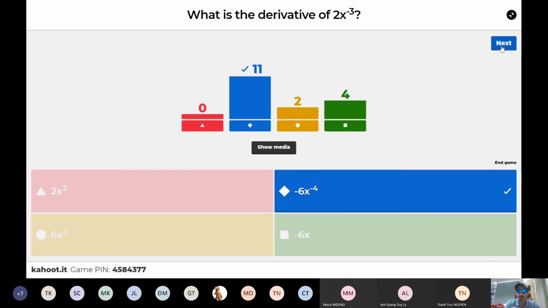We take the exponent, we multiply the coefficient of x. Our coefficient happens to be 2, so we're going to multiply minus 3 times 2 will be minus 6x, and then we take 1 away from the exponent. So minus 3 minus 1 is minus 4.